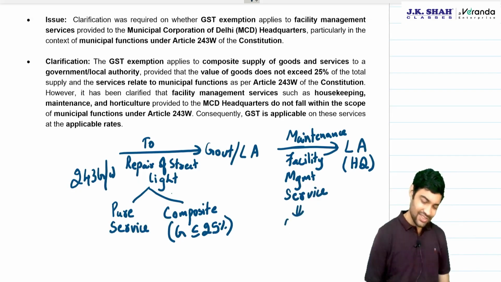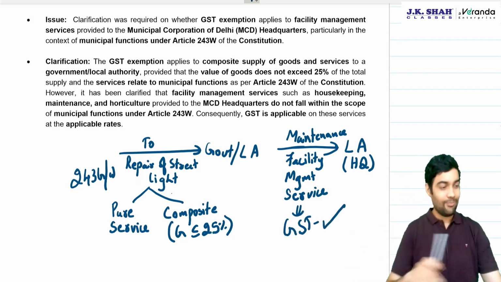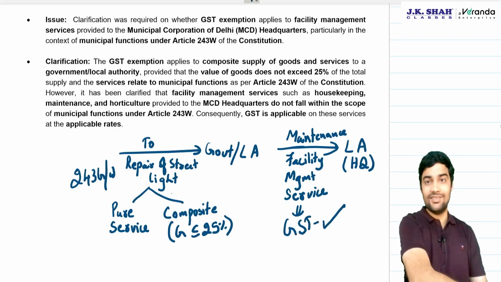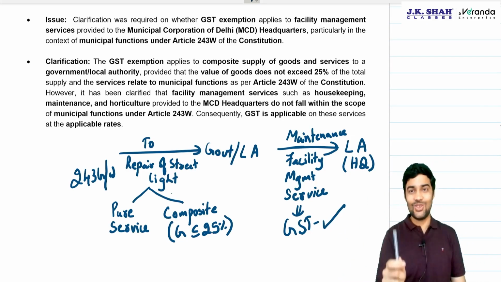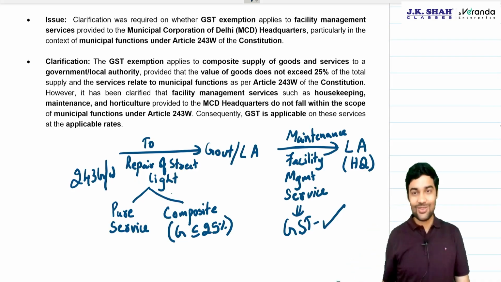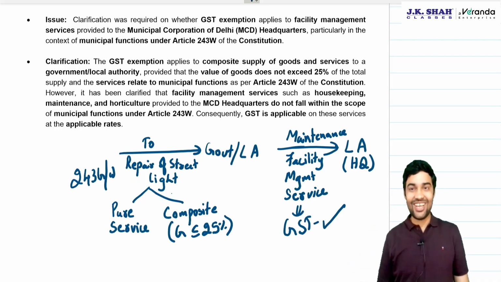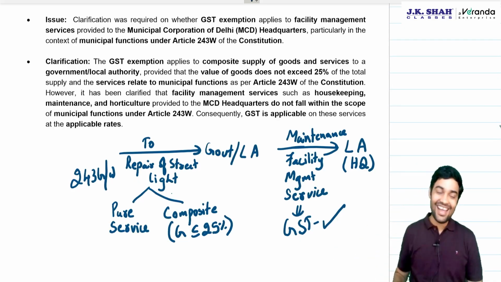Answer is no. GST is applicable. See, maintenance of a park is different. You maintain a park, that will enjoy an exemption because maintenance of a park is a constitutional function. Not maintaining your own headquarter.